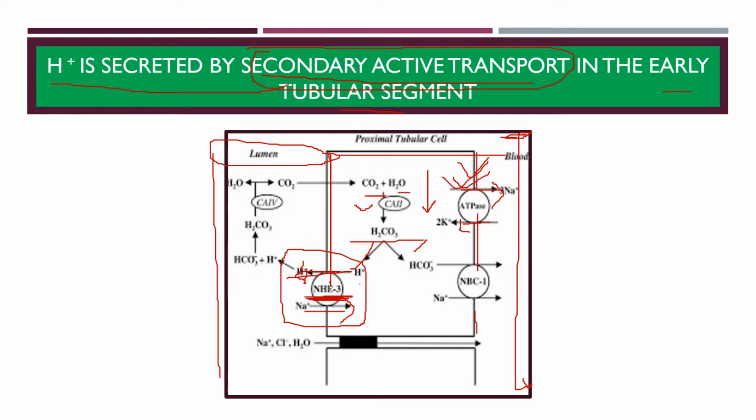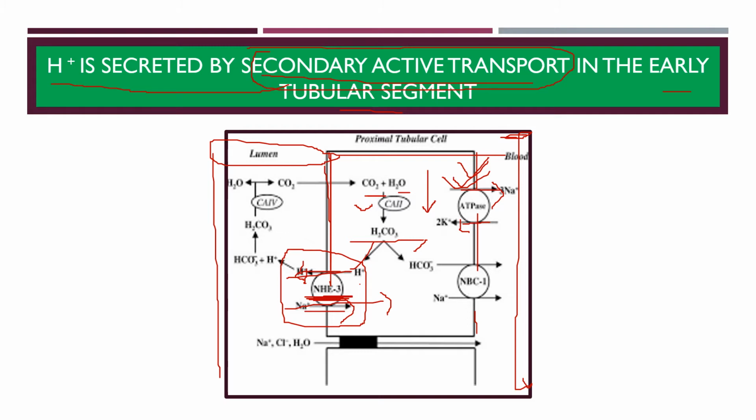Now at the luminal surface, as the intracellular sodium concentration has become less, sodium will enter along its concentration gradient, and in exchange for sodium the H plus will be released.